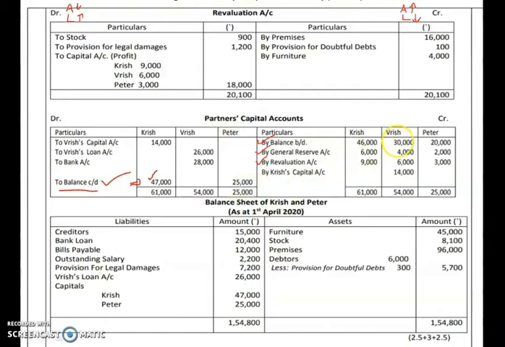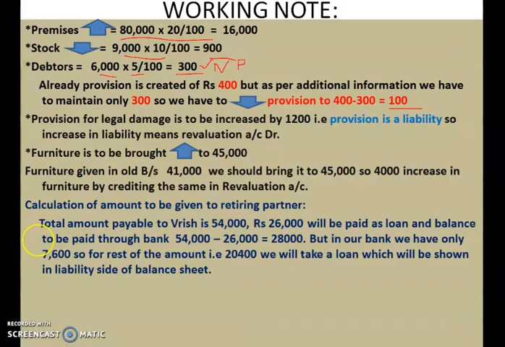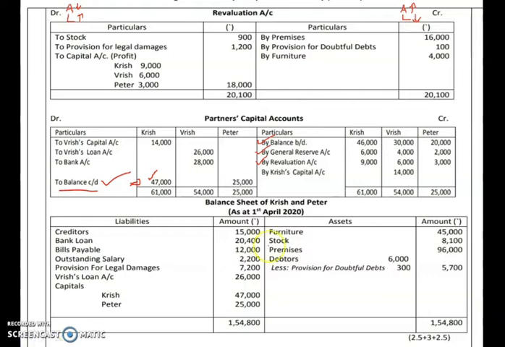What about Vrish? He is your retiring partner, so there is an adjustment over there. We have to calculate the amount to be given to the retiring partner. When you total the credit side, it comes to 54,000.